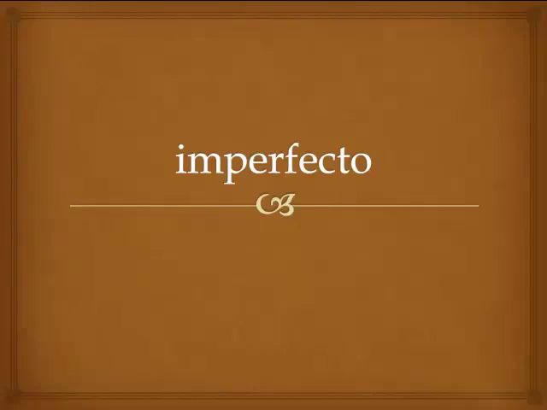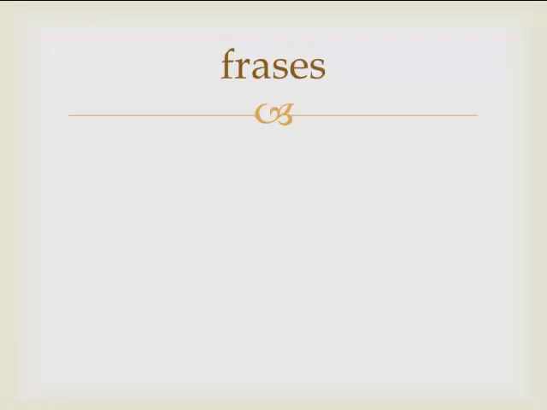The imperfecto, the past tense, which communicates an ongoing or a repeated action in the past. In this lesson, we're going to look at different phrases where the imperfecto is going to be used in the past tense. For example, clima or weather, edad or age, hora or time. These are three specific situations in which you're going to use only the imperfecto if you're communicating these actions in the past. For example, let's look at them first in the present tense.